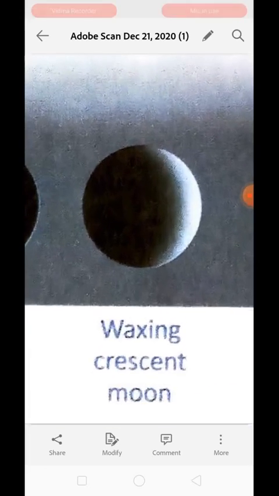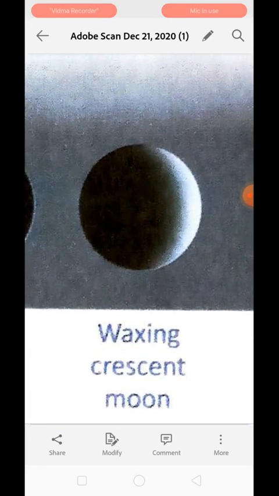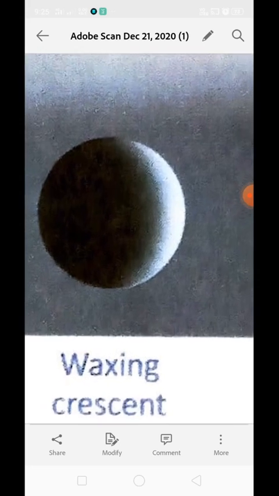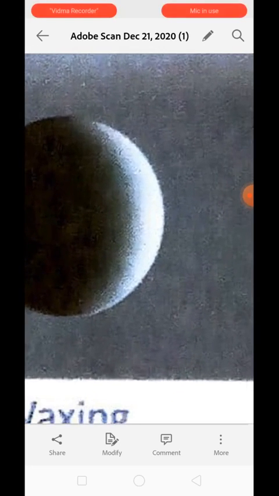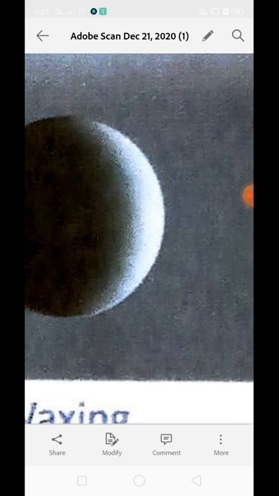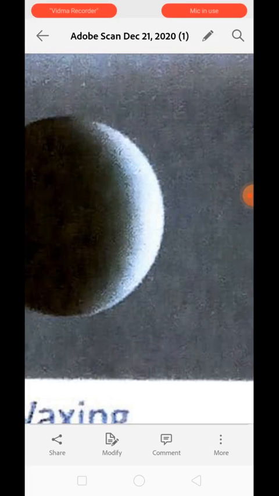Now next is waxing crescent moon. You can see a little portion of the moon is now visible for us. As the moon moves around the earth, a part of its illuminated half is seen. At first, we only see a thin curve called crescent. Understood? This shape which is illuminated for us is called crescent, and that is why the name of the moon given over here is waxing.